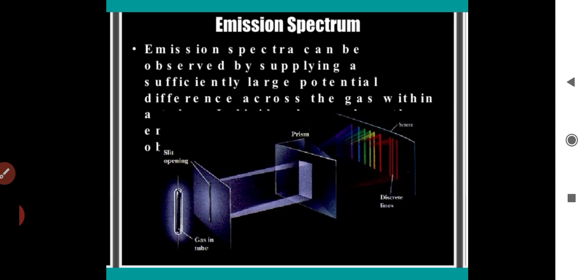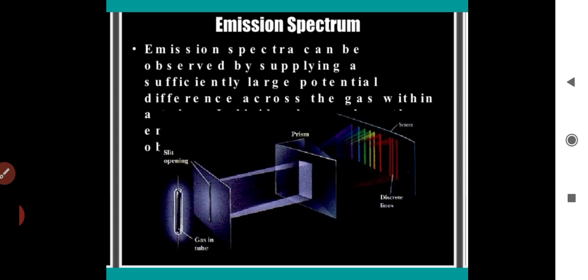You can observe in the figure that we have a gas in a tube. When it is excited at low pressure and an electric current is passed through it, the emitted radiation has a spectrum containing some specific wavelengths. That spectrum is named the line emission spectrum.